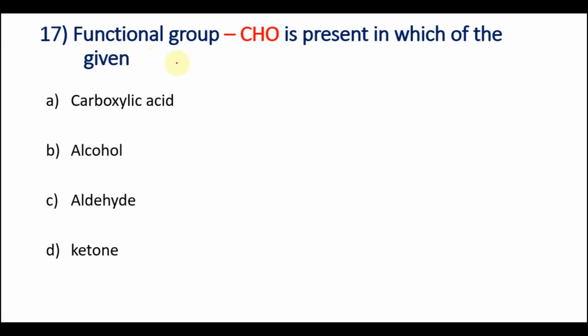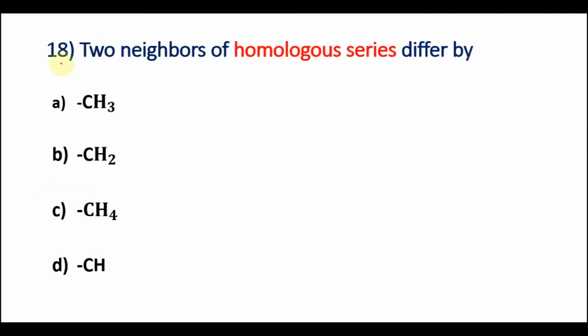Question number 17. Functional group CHO is present in which of the given? Functional group CHO represents the aldehydes. So the option C is the correct answer. Question number 18. Two neighbors of homologous series differ by option A CH3, option B CH2, option C CH4 and option D is CH. In homologous series, any two successive members in a particular series differ in their molecular formula by CH2 unit. So, the option B is the right answer.